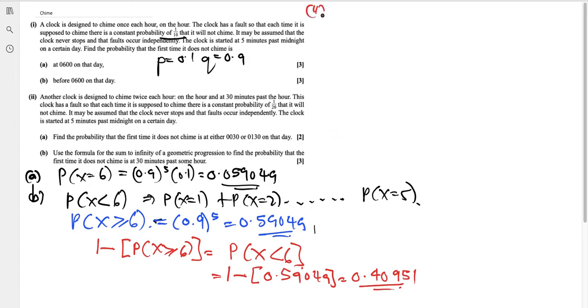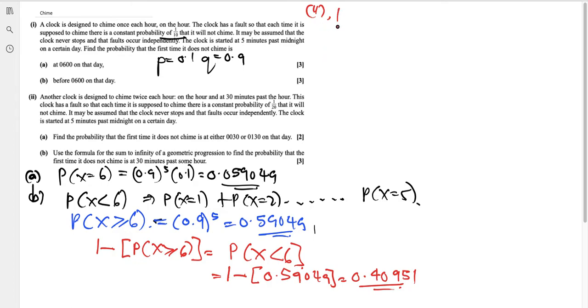Okay, next, question 2. Another clock is designed to chime twice each hour, so every half an hour, on the hour and 30 minutes past the hour. This clock has a fault so that each time it is supposed to chime, there's a constant probability of 1 over 20 that it doesn't chime.